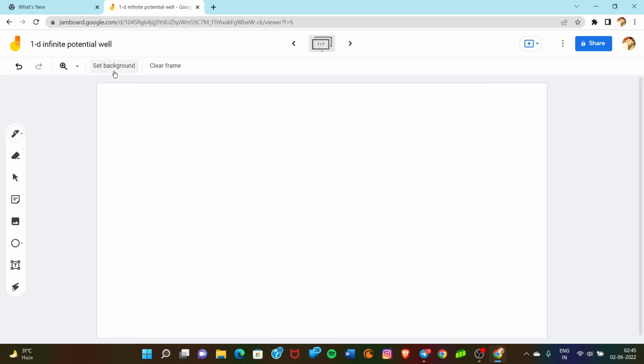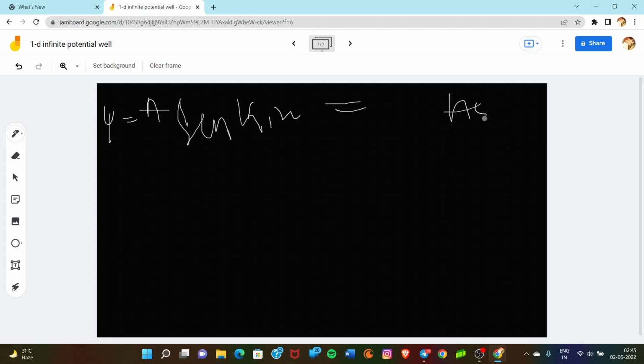Now for eigenfunctions, we have our function as phi equal to A sin k1x. We can put the value of k1 as n pi upon a, so A sin(n pi upon a x). Now we have to normalize this wave function. So we write N squared into